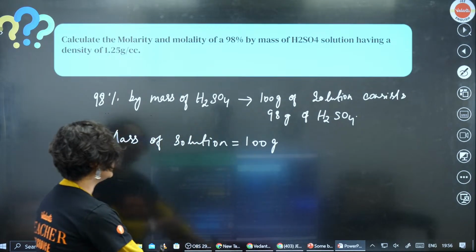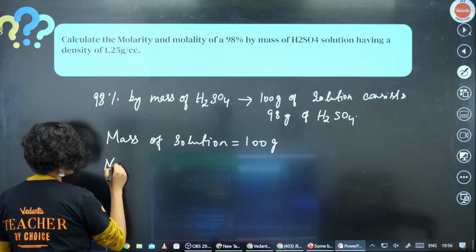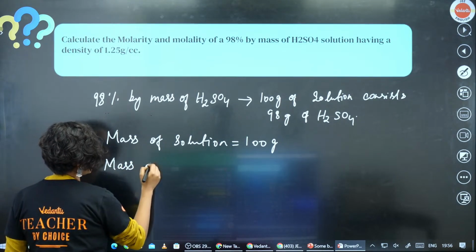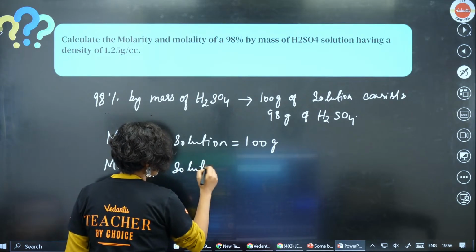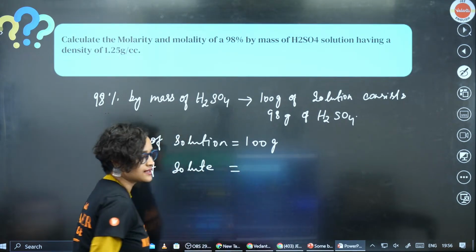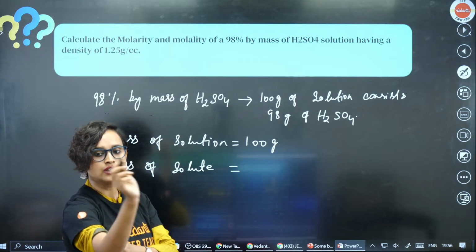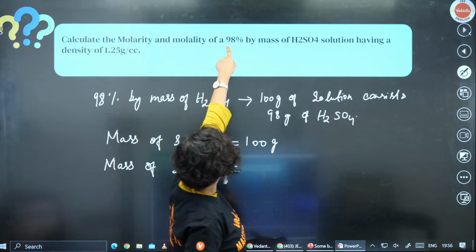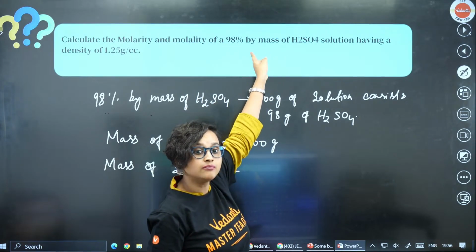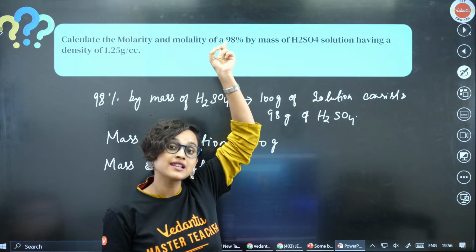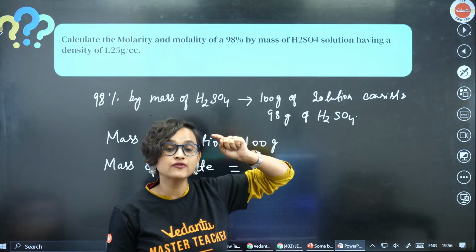Mass of solution is equal to 100 gram. Now, what is mass of solute? Mass of solute is given to us. What is given? 98% by mass. Now remember it. Mass percent. What was mass percent's formula? Do you remember? Let me show you once again.